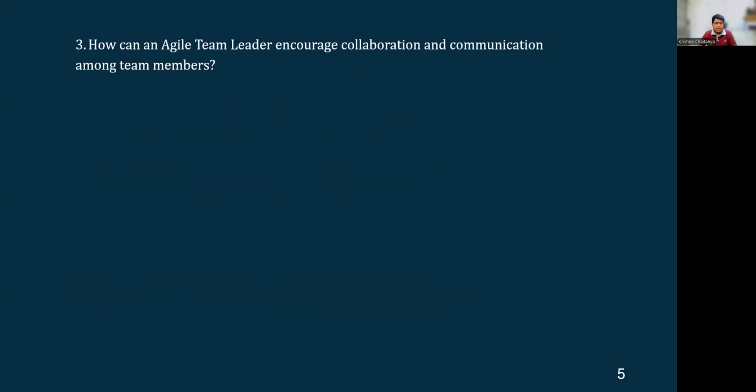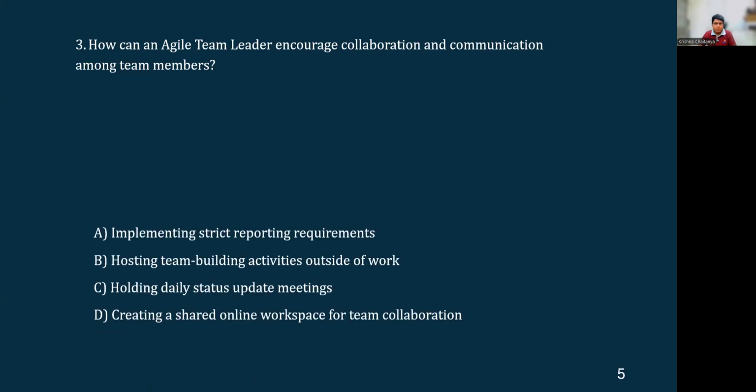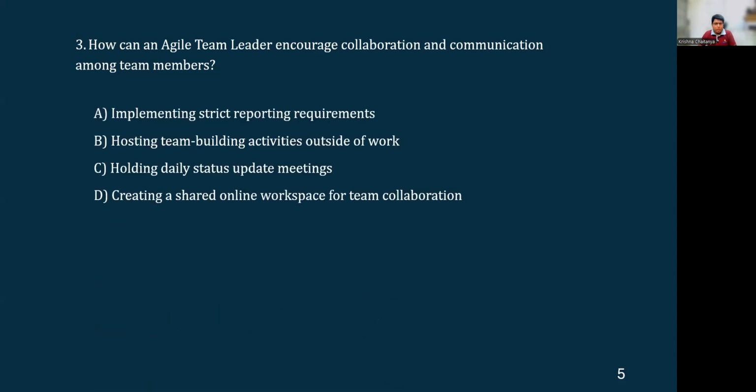How can an agile team leader encourage collaboration and communication among team members? That's the primary responsibility of an agile team leader, and a very critical role. Looking at the options, option A, implementing strict reporting requirements.